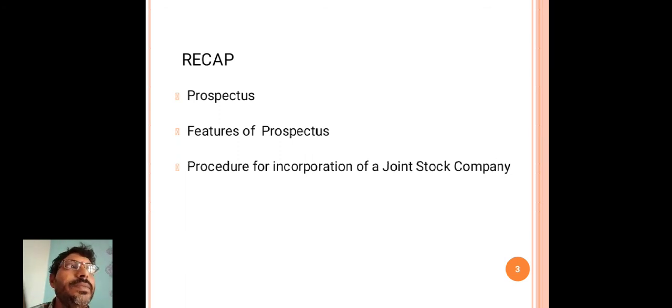It contains the details which are available in the memorandum of association and the details which are available in the articles of association.